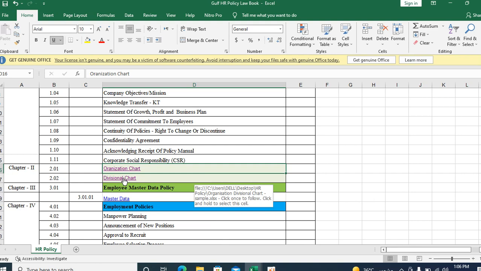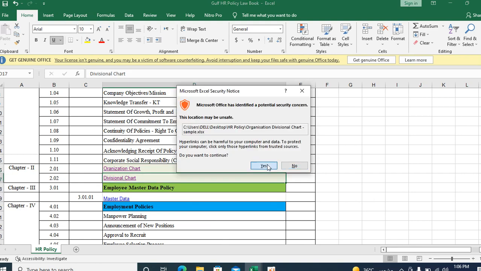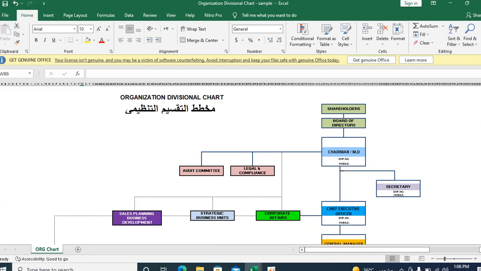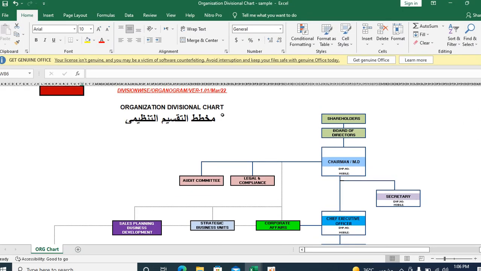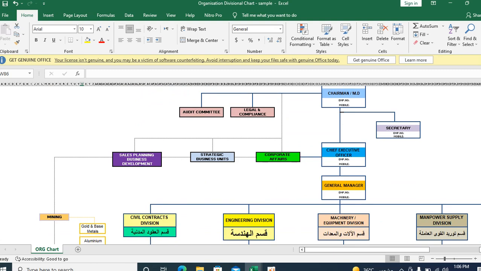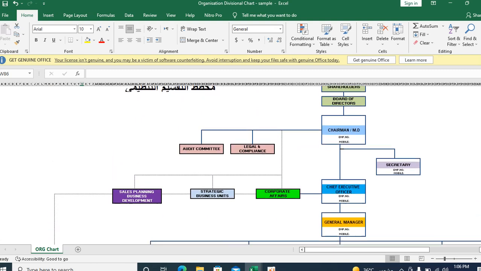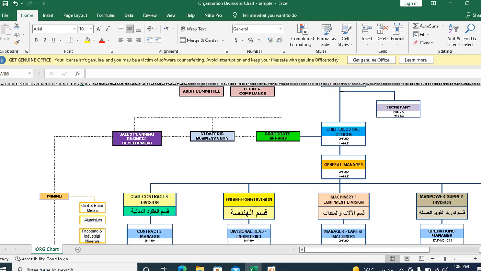Okay, next one is chapter 2, divisional chart. It depends on the company, whether the company is creating some divisions. What divisions means here is strategic business units. A company may have 3 or 4 strategic business units, or 20 to 25.